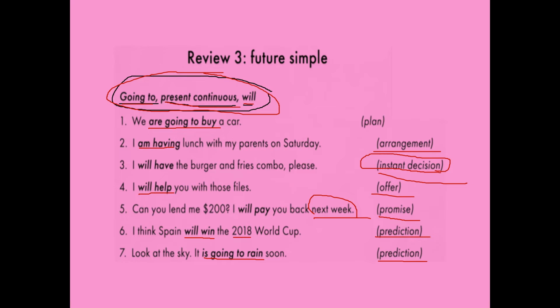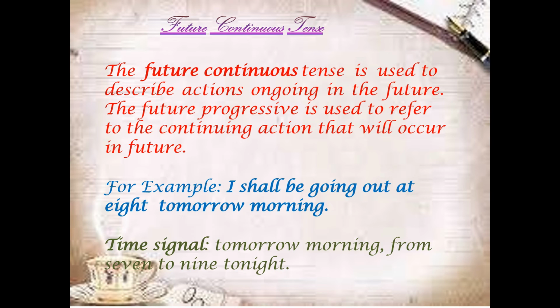Okay, now we go to the future continuous tense. The future continuous tense is used to describe actions ongoing in the future. The future progressive is used to refer to the continuing action that will occur in the future, by a certain time. So you have a plan. In simple future you say that, but in future continuous there is a difference.